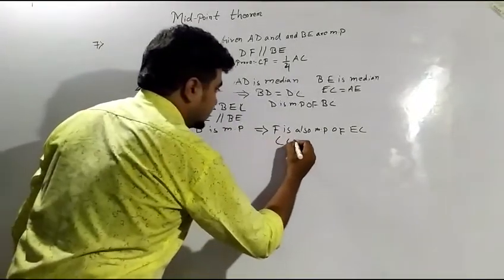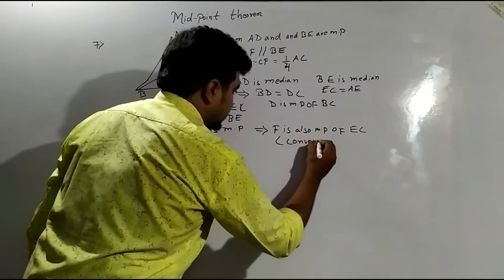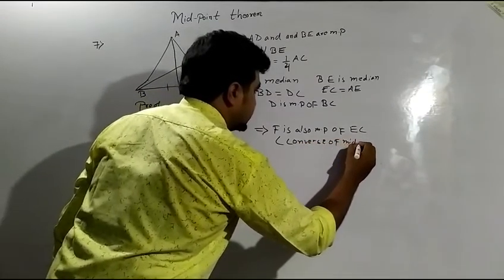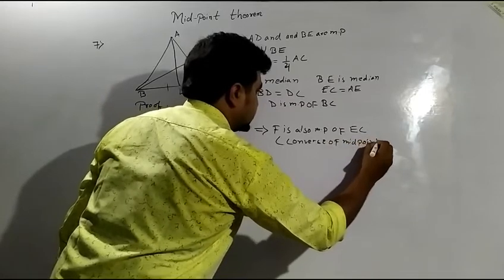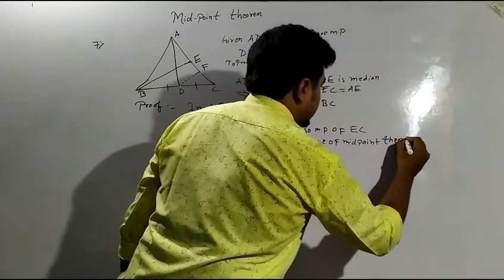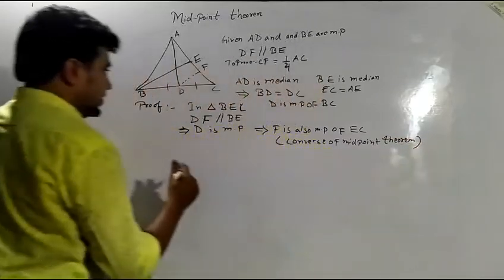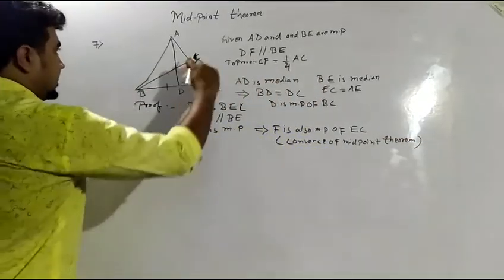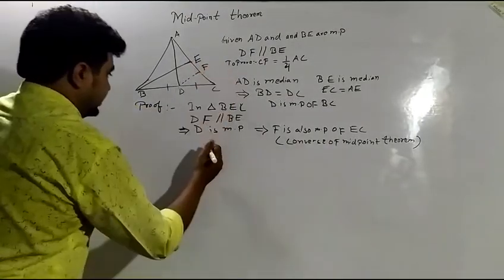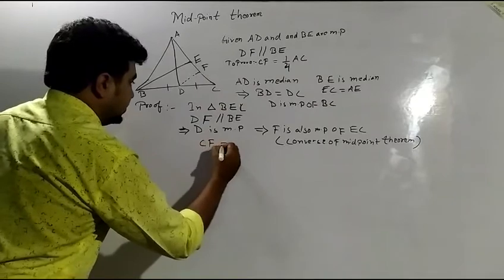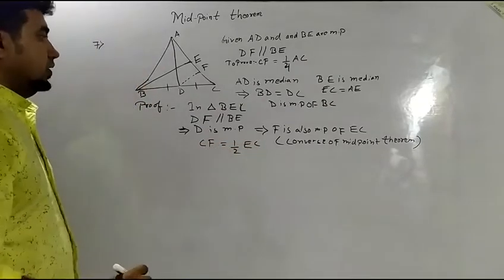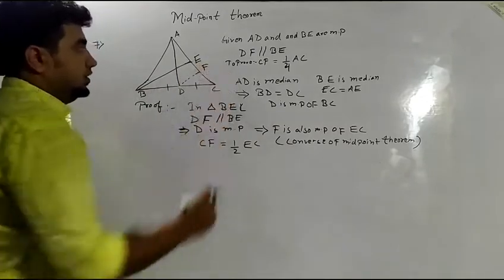This is the converse of the midpoint theorem. So I can say from here that EF, or I can say CF, will be half of EC. CF will be half of EC.